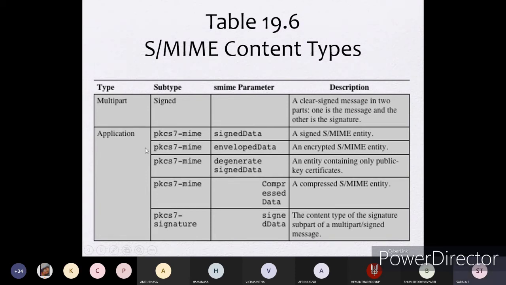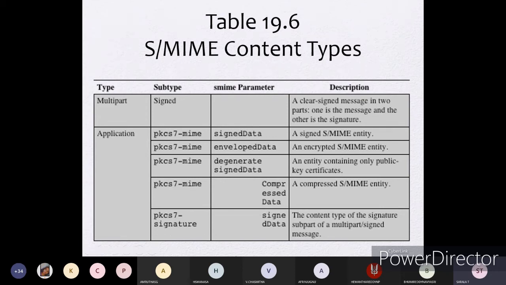If you are going for the application type, then PKCS7-MIME is a subtype of application. Signed data: if you are going for signed data, a signed S/MIME entity will be used here. And if you are going for enveloped data, the encrypted S/MIME entity is used. And if you are going for degenerate signed data, an entity containing only public key certificates, then there is no need to generate a signature for this type of representation. And compressed data, a compressed S/MIME entity is used.